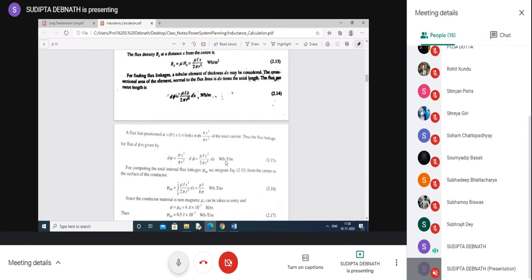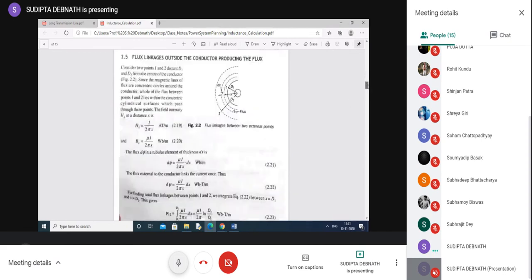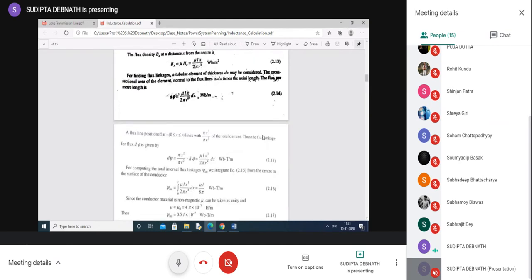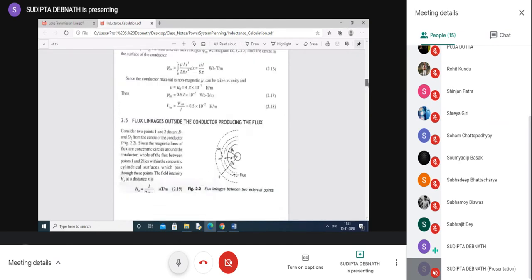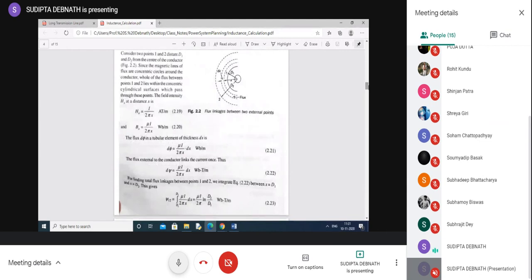When you use a conductor, if the point is outside the conductor, you can easily multiply by the number of turns, or just multiply by 1 if you consider a single conductor. In the second case, dφ was equal to dψ, because we have considered the point outside the conductor, number of turns 1.